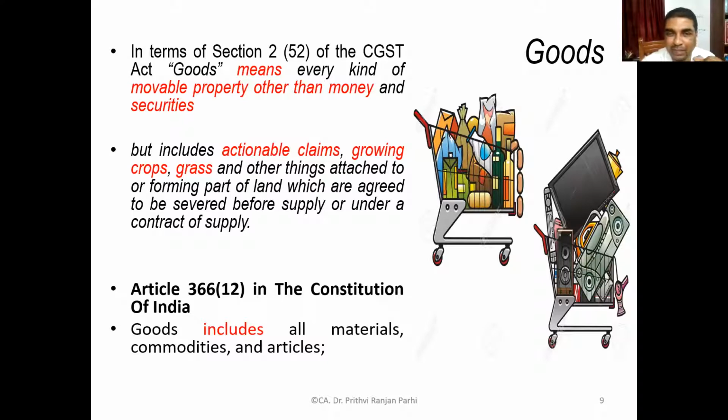Even if it is attached to the land, if it can be supplied under a contract, it can still be treated as goods. Is it clear to you? Got some idea? Suppose there is a street light or an electricity tower which is attached to the land, but it can be removed and supplied. So that is also goods.